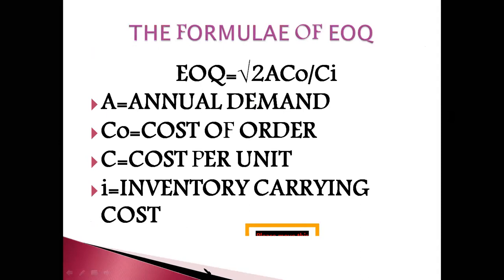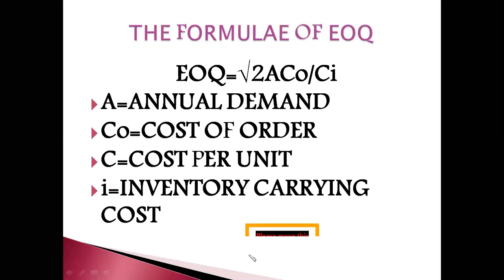So EOQ is equal to root of 2ACO divided by CI. तो A क्या होता है, A is the annual demand. CO is the cost of order. C क्या है, cost per unit, and I stands for inventory carrying cost.